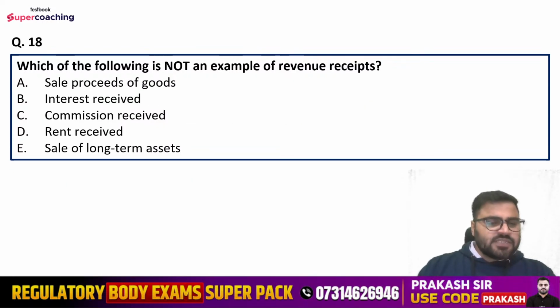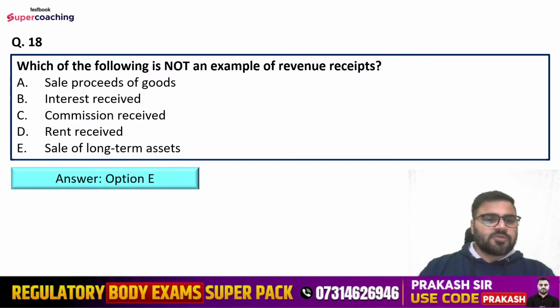Question number 18 is which of the following is not an example of revenue receipts? Options are sale proceeds of goods, interest received, commission received, rent received, sale of long-term assets. Yes, friends, tell me what is the right answer here according to you.